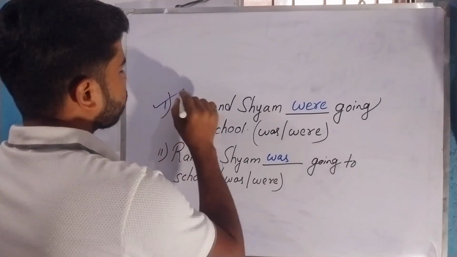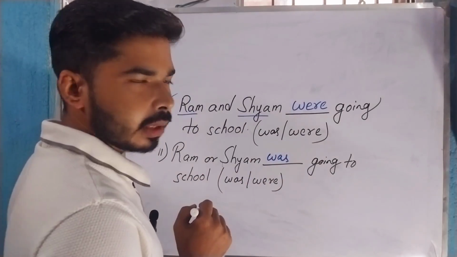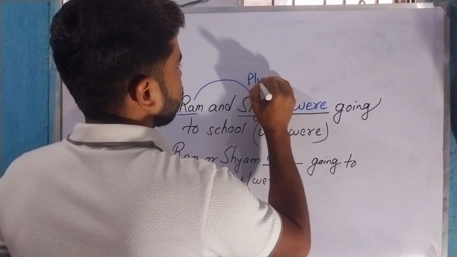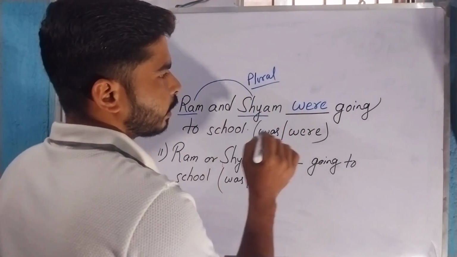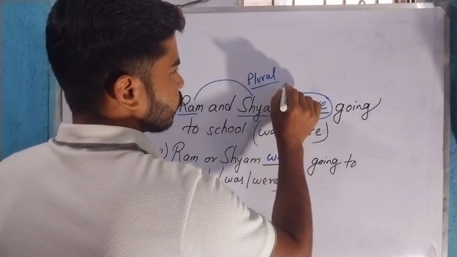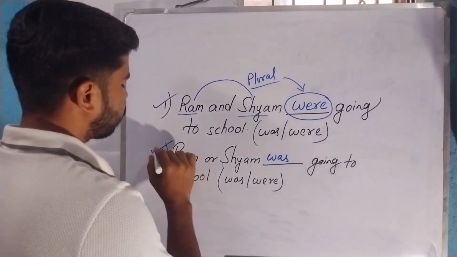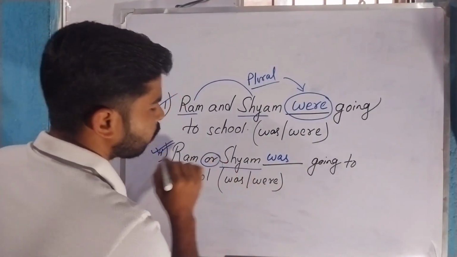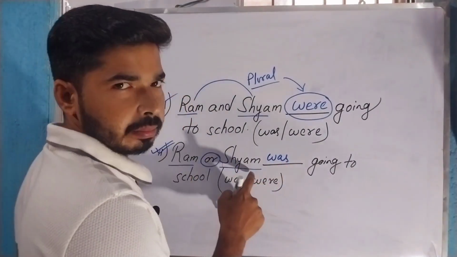So why is this change? If you look at the first example, we are talking about Ram and Sham. That means the subject becomes plural. And as the subject is plural, we also need to put the verb into plural form. Okay, that's why were, not was. But in the second example, we are talking about Ram or Sham, that means either Ram or Sham.